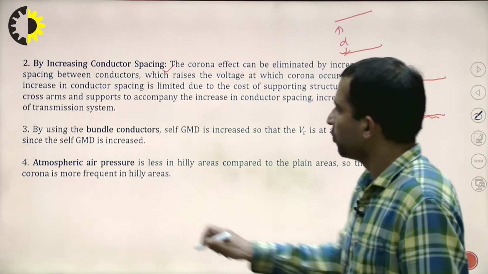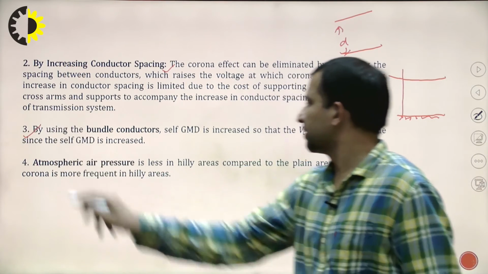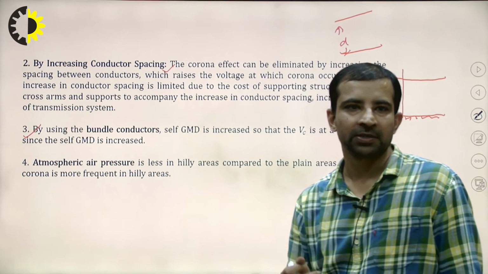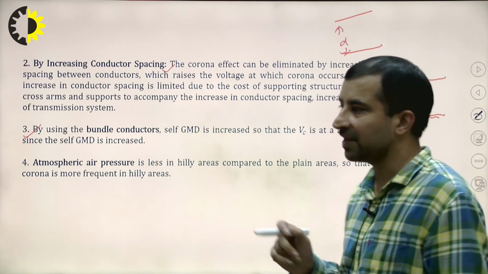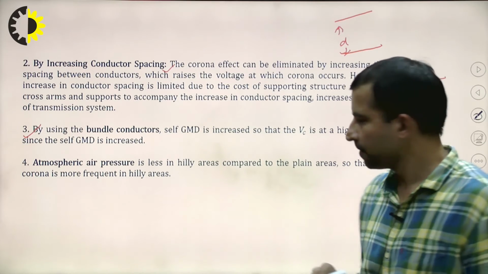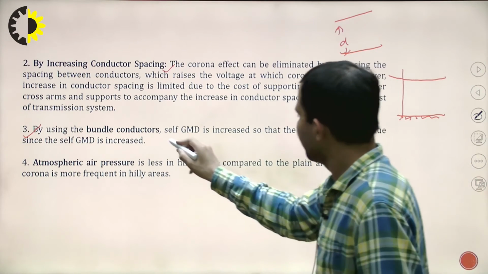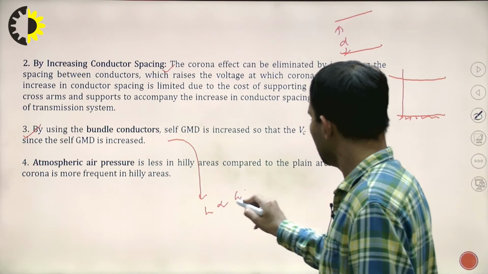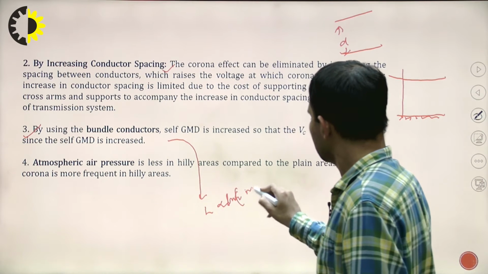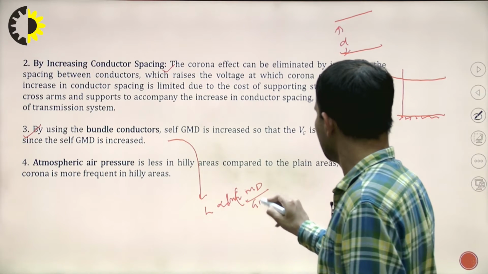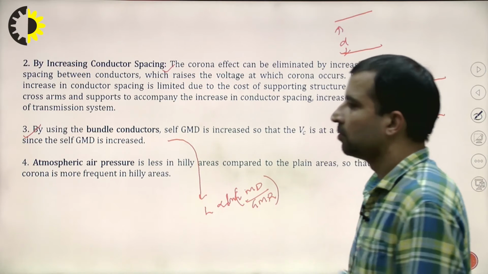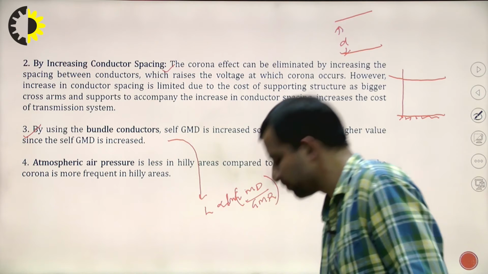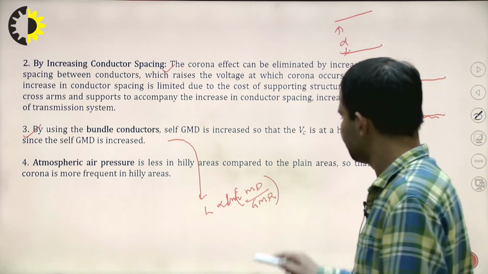So going to the next point, by using bundle conductors. I will explain what the bundle conductor is. By using the bundle conductor, the self GMD of the conductor is increased. Basically, if I explain in brief, L is directly proportional to ln of GMD by GMR.